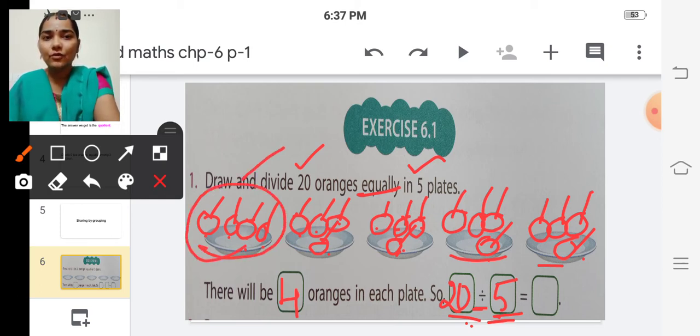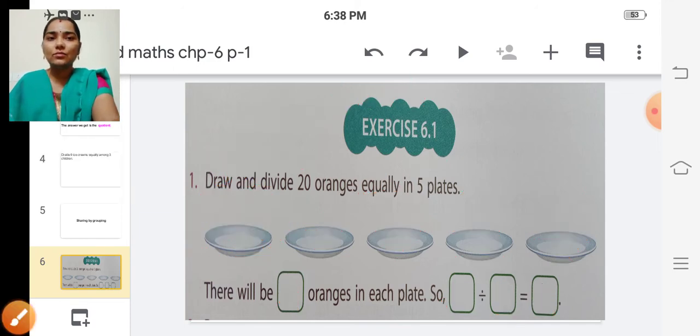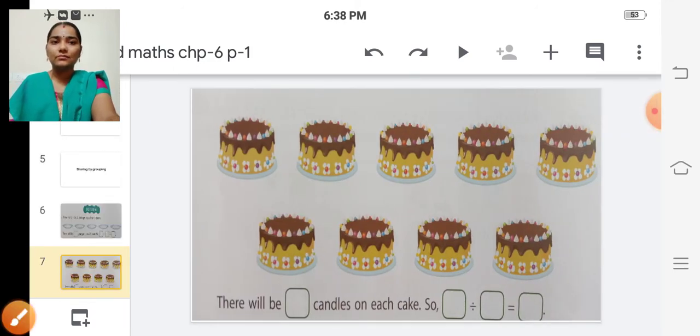So here 4, isn't it? So 4 is the quotient or answer. So we have to write 4 here. So 20 divided by 5 is equal to 4. Yes. Have you all understood, children? So we shall move on to the second problem.